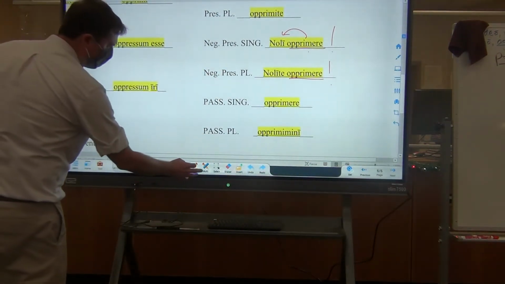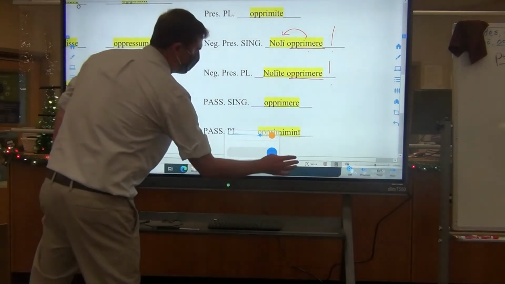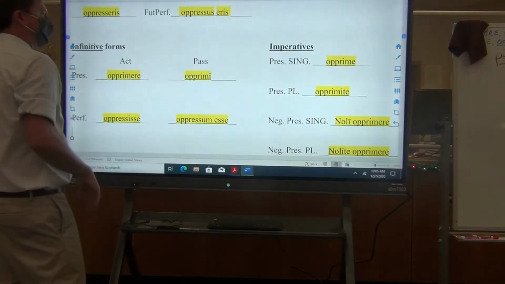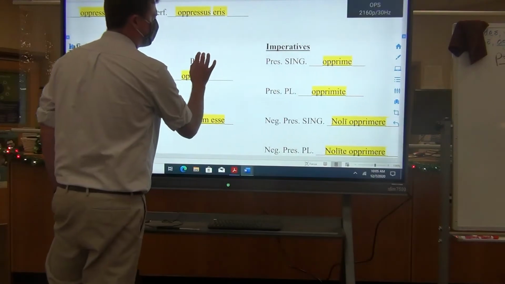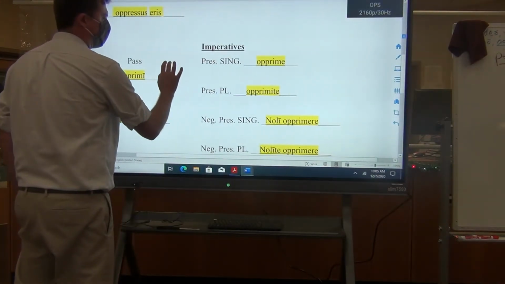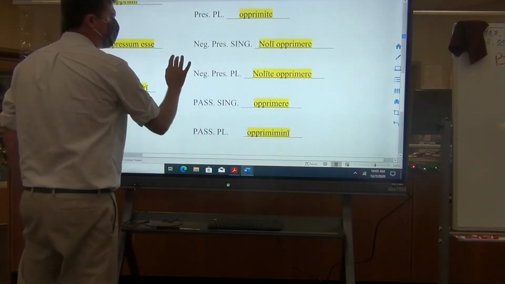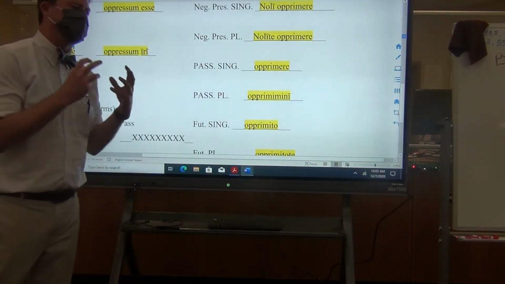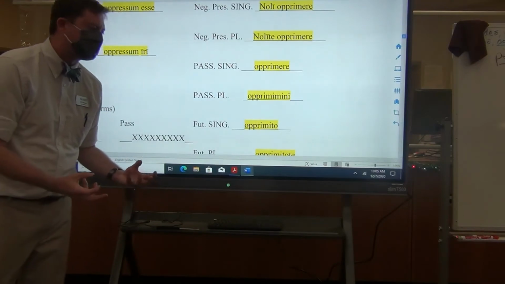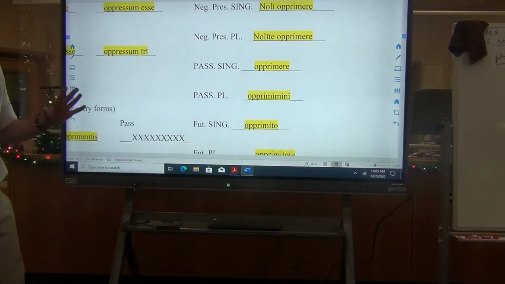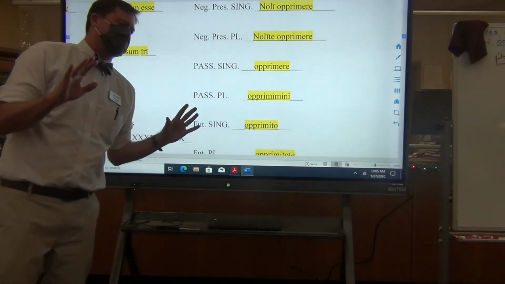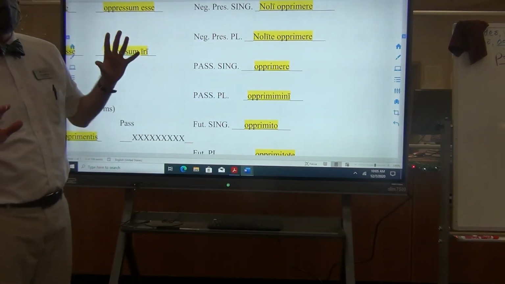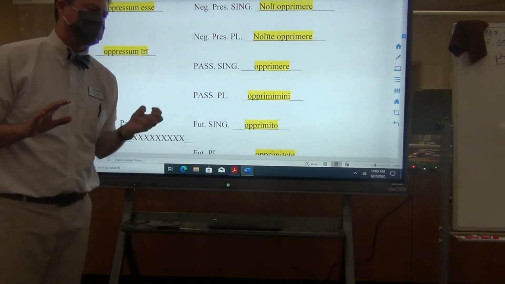Now this is something that might be marginally new. I've mentioned it only in passing. And that is, you can also have the passive imperatives. Passive imperatives are when you tell somebody or something, be verbed. It sounds odd, but let's say that I am a gambler and I am trying to rig a boxing match.